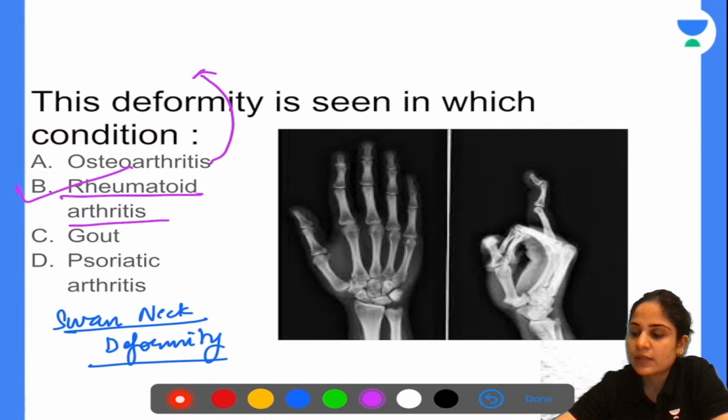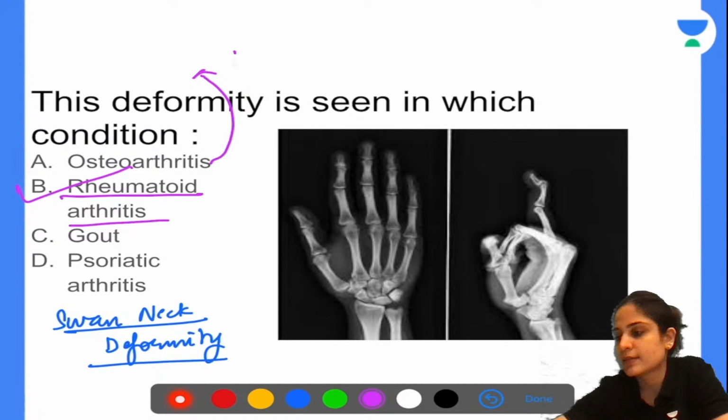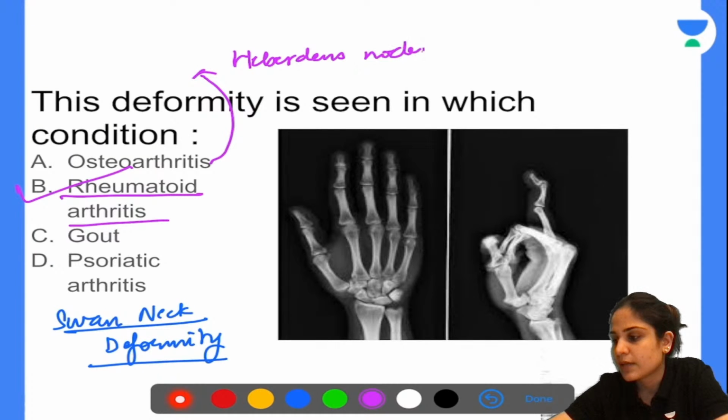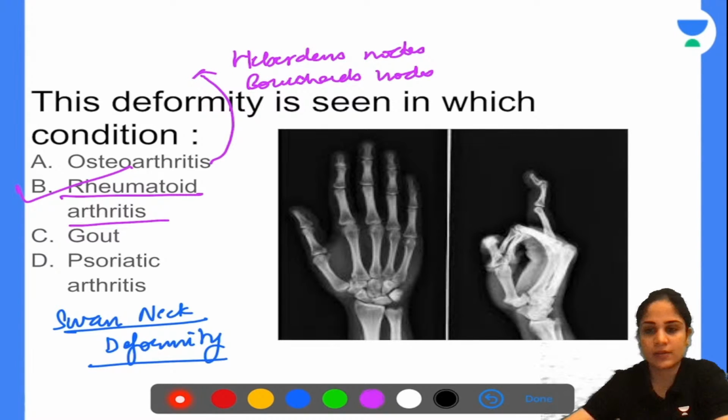Yeah, so you see the Heberden's nodes and the Bouchard's nodes. Heberden's nodes are seen in the distal interphalangeal joint, and Bouchard's nodes are seen in the proximal interphalangeal joint. How do I remember this? B comes before H in A, B, C, D, E, F, G, H. So B will be proximal and D will be distal.